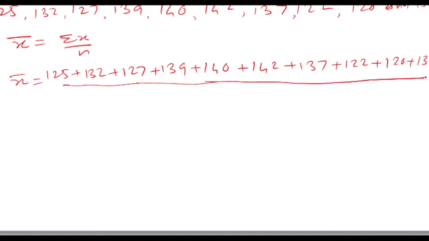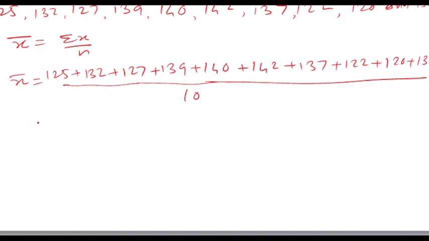How many observations are there? Here, first is 125 plus 132 plus 127 plus 139 plus 140 plus 142 plus 137 plus 122 plus 120 plus 130. Total number of observations are 1, 2, 3, 4, 5, 6, 7, 8, 9 and 10, divided by 10. Total number of observations is 10.